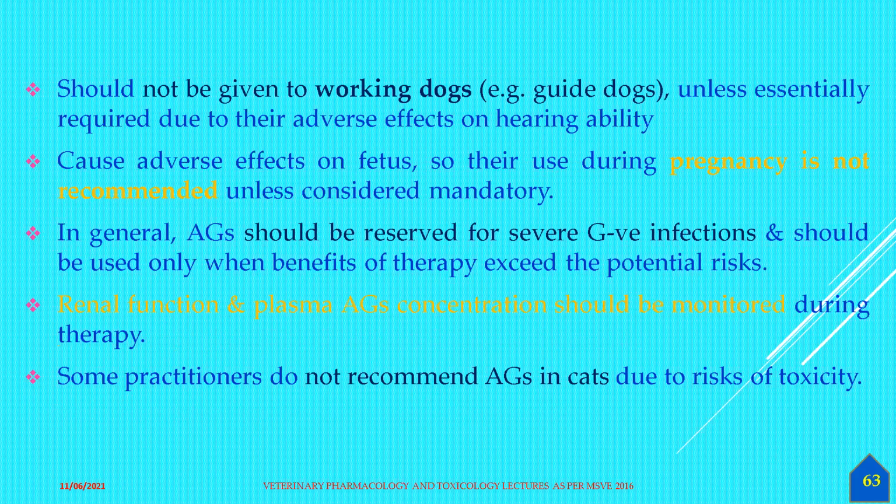In general, they should be reserved for severe gram-negative infections, especially urinary tract infections. Renal function and plasma aminoglycoside concentration should be monitored during therapy. Some practitioners do not recommend aminoglycosides in cats due to the risk of very high toxicity.